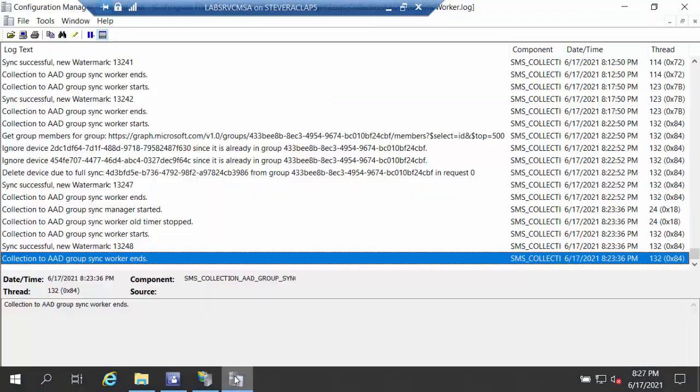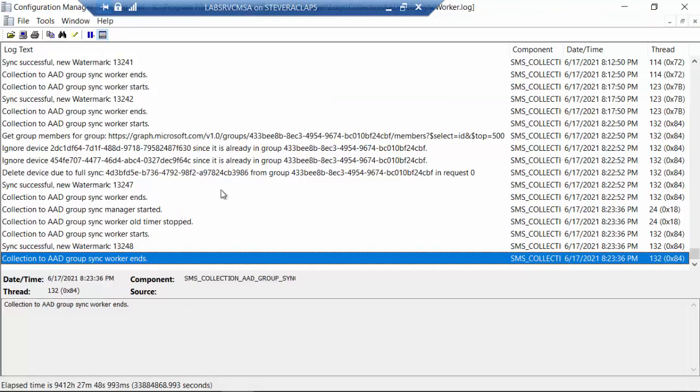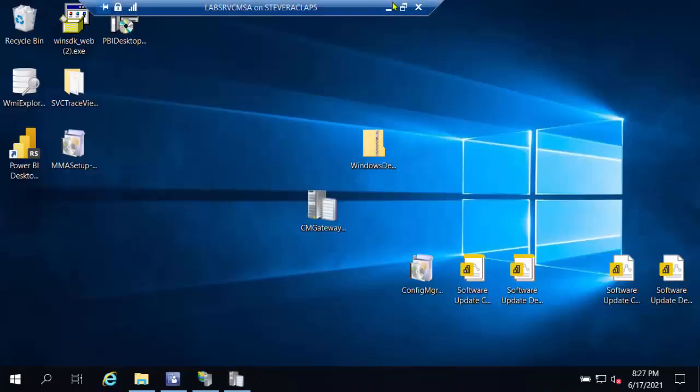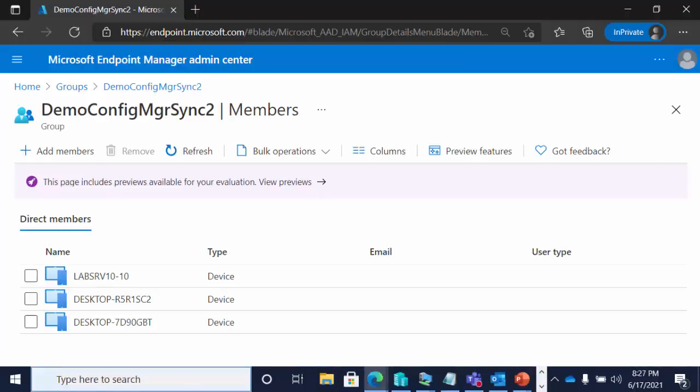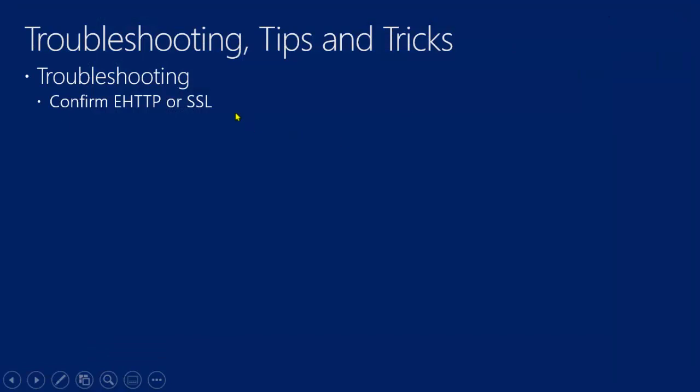Let me check back in on my log real quick. Looks like we just did our sync. So we deleted our device, which now if we go back to our Azure or our Endpoint Manager Admin Center and do a refresh, now that device will be gone, right? As easy as that. Okay, now the other thing that I want to mention to you in terms of troubleshooting